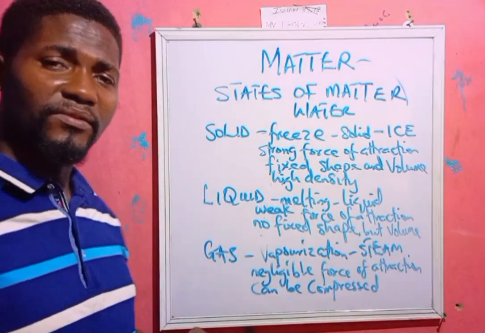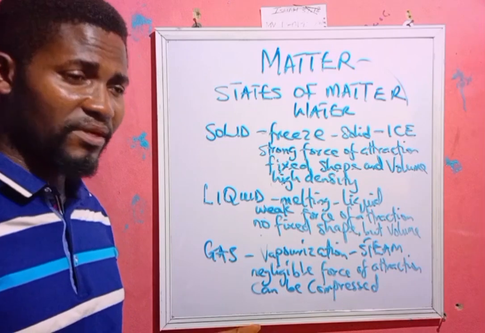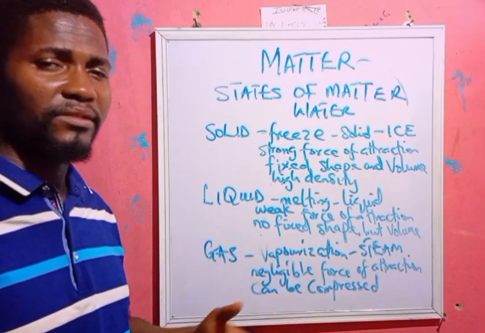I said in the next class, we will look at the physical and chemical changes and examples of such changes. Chemical changes, those are chemical processes. For example, roasting, combustion. Look at all that.